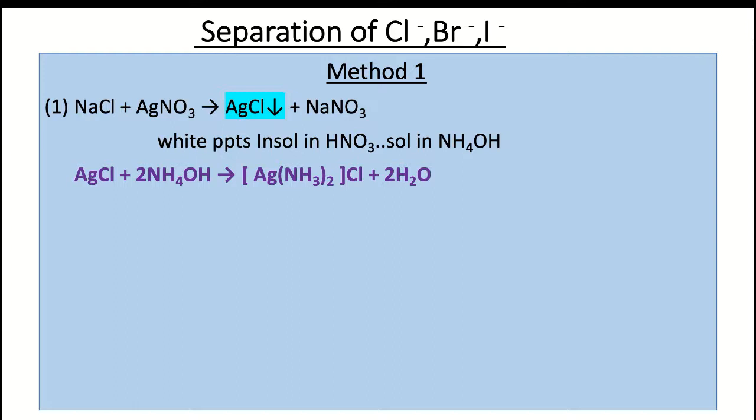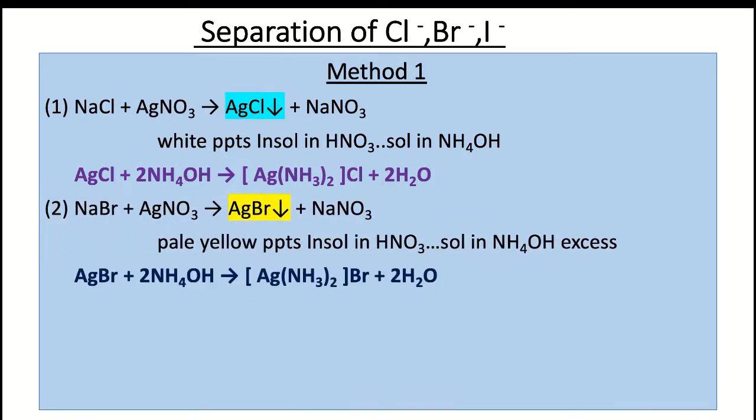So we add AgNO3 solution and we get the curdy white precipitates of silver chloride. This confirms the presence of chloride in the given mixture. These white precipitates are divided into two test tubes where we check the solubility of this silver chloride in HNO3 and NH4OH. So in one test tube we add nitric acid and in another one we add ammonium hydroxide. So it is found that silver chloride is insoluble in nitric acid whereas it forms a complex with ammonium hydroxide solution.